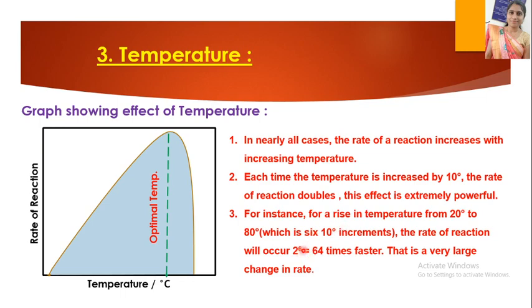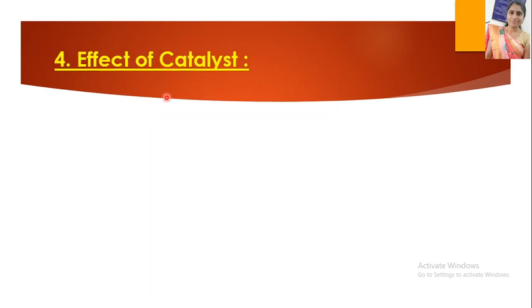So the rate of the reaction will change by 2 raised to 6, that is 64 times faster, and that is a very large change in the rate. So temperature is one of the most important factors affecting the rate of the reaction.